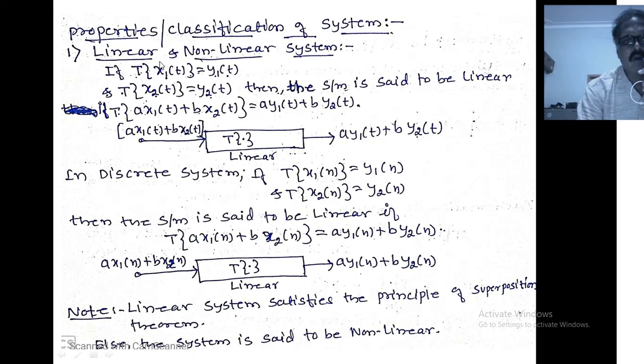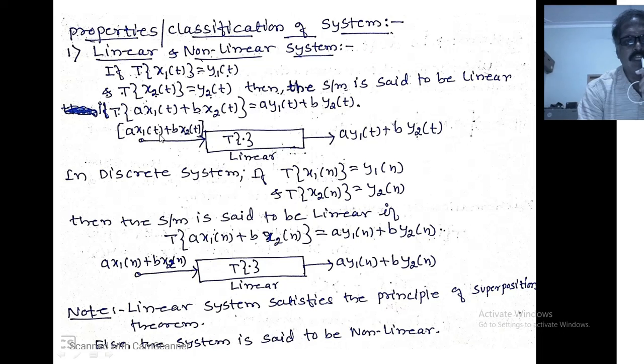the system operator operating on the input signal x1(t) produces the desired output y1(t), and the system operator operating on the input signal x2(t) produces the desired output y2(t). Then the system operator operates on an input signal which is a sum of two or more input signals with their weightages a and b.